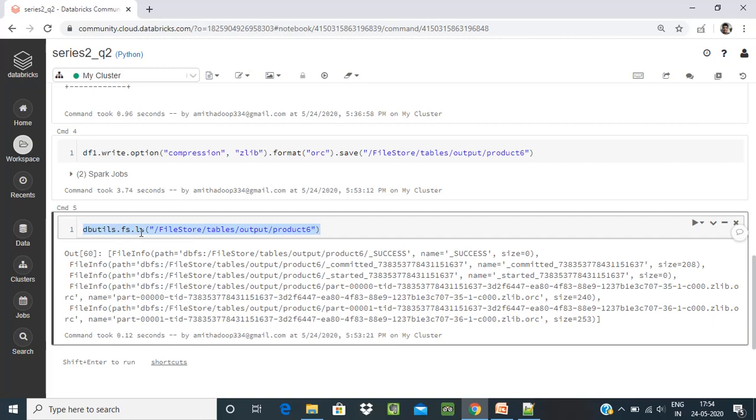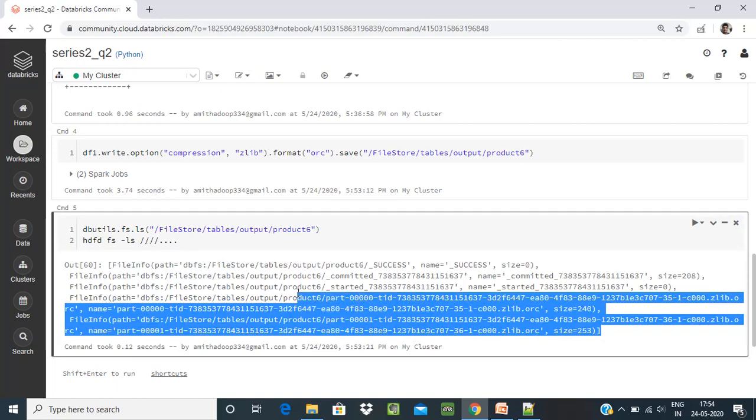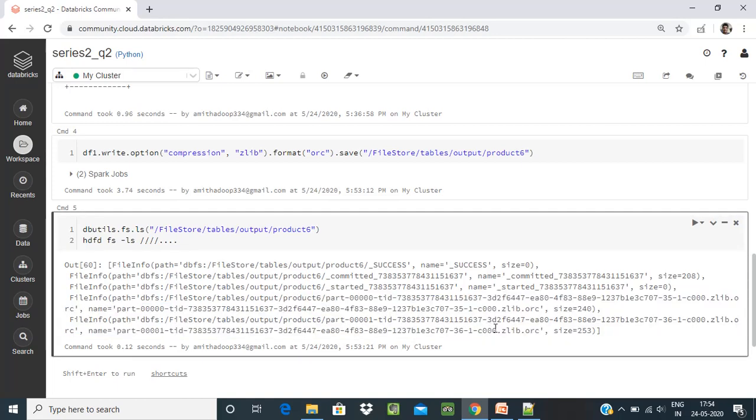You can use dbutils.fs.ls, or if you check on HDFS, you can write the query hdfs dfs -ls and give the location, and check whether the data is properly in JLib format or not. That is how you can deal with the question.